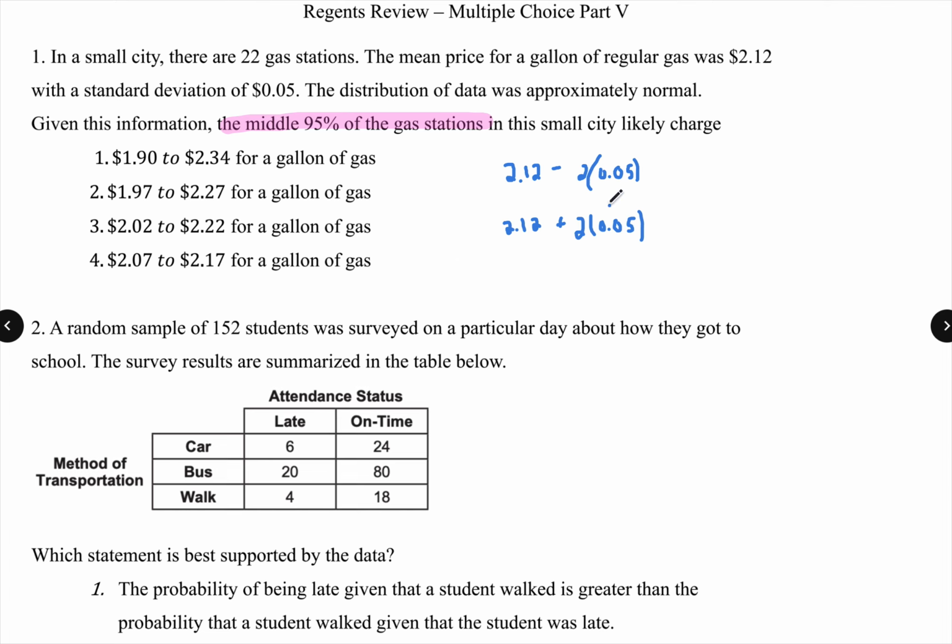So what's the answer choice going to be? It should be $2.02, because that's the lower end, and the interval goes up to $2.22. Good to go. Big thing, you're definitely going to see the 95%, 2 standard deviations, confidence interval.